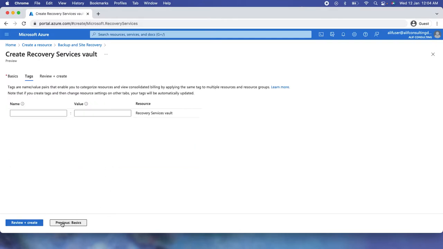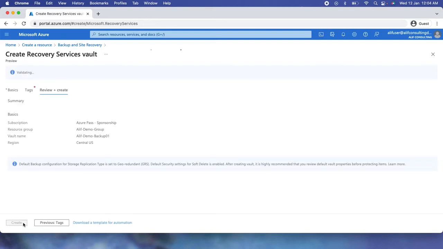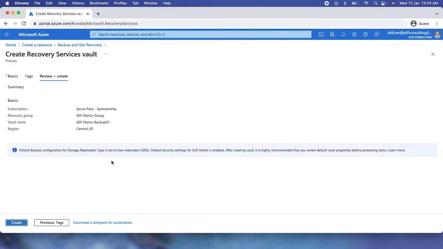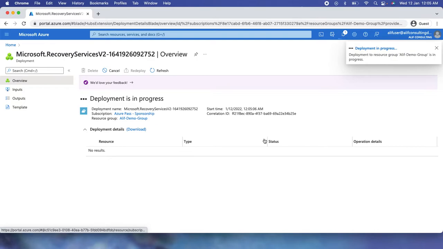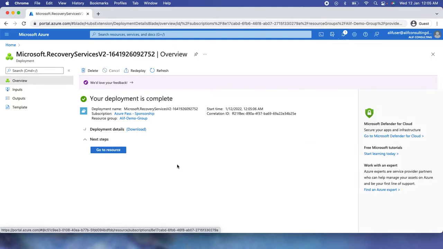So just click on next and review and create. It's going to run the validation to see if there is any error. Yep, there is no error, so we can go ahead and click on create. As soon as we click on create, it's going to submit the deployment in the backend, and then it's going to create the recovery vault for us. So we just need to wait for a few seconds so that this recovery vault can be created.